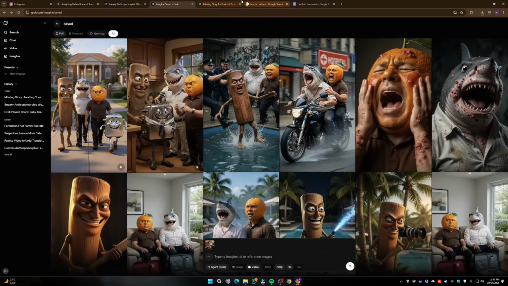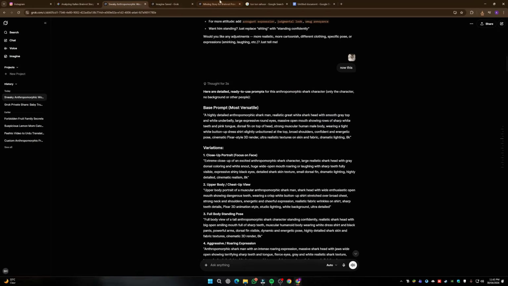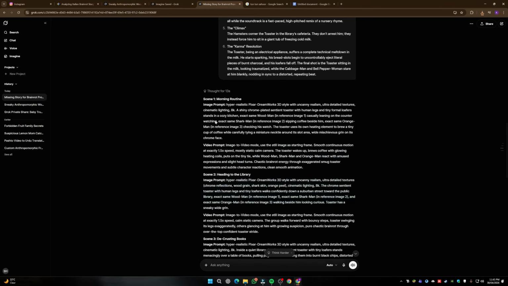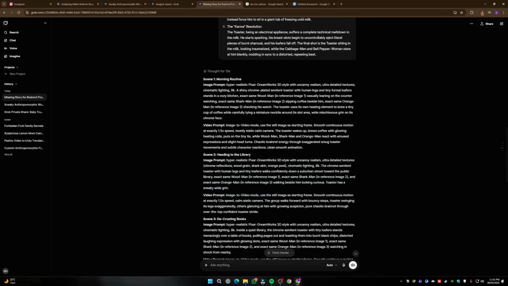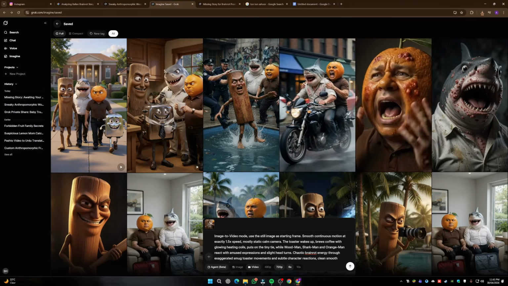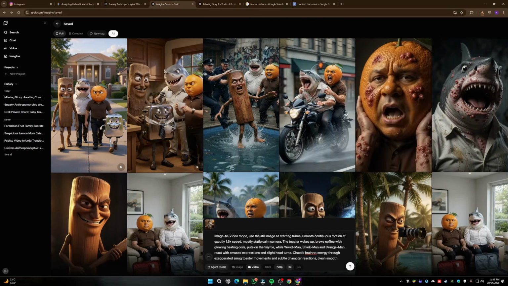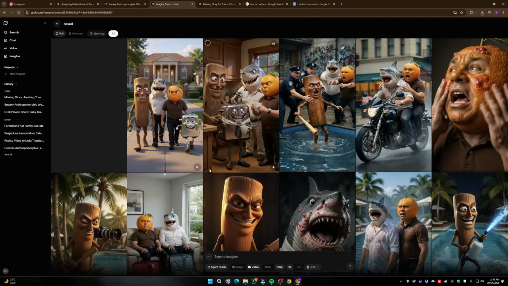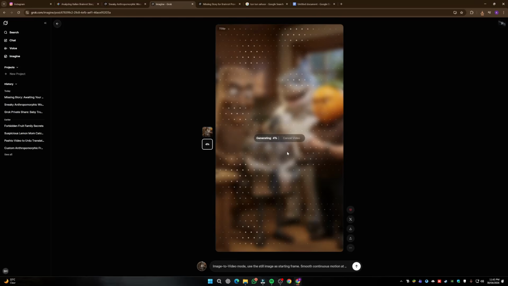And then for the prompt, we're going to go back to our prompt section inside of Grok. And for the scene 1, we had image prompt. And now we're going to go ahead and basically copy and paste our video prompt inside of Grok Imagine. Just like that, uploaded the image earlier, and then click on submit. And again, it's going to take around just a minute or so to complete your generation for the video, you guys.